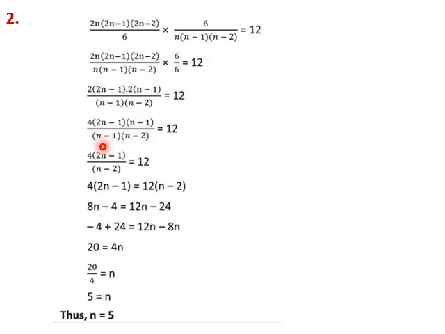We see here n minus 1 is getting cancelled. So 2 into 2 will be 4n, so 4 into 2n minus 1 divided by n minus 2. So this will remain like this. Solving this, we get n as 5.